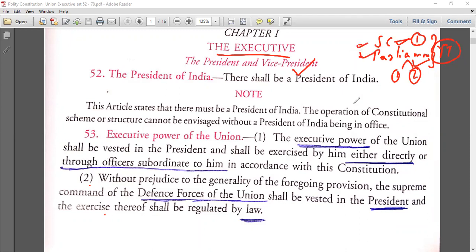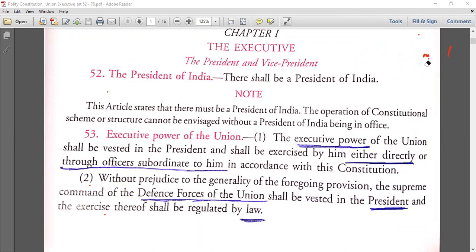Okay. So we'll be starting with the union executive. That is, articles starting from Article 53. When you go for state exams, these article numbers are required. Any state exam. If you go for UPSC prelims, these article numbers are not required, but they will help you in enrichment of your Mains GS2 answer. Okay, you can use it.